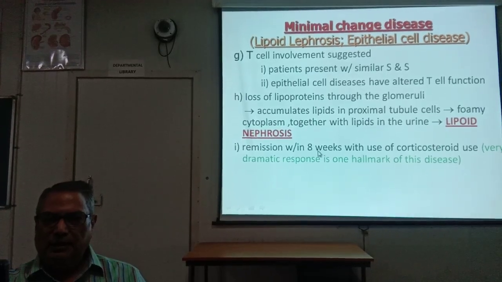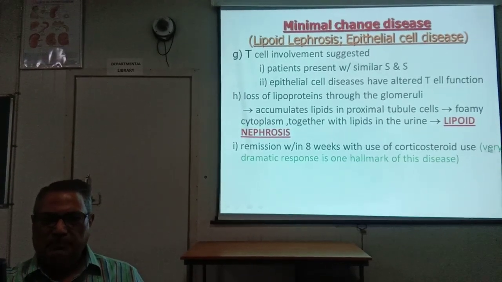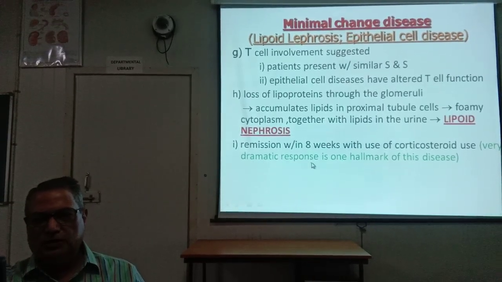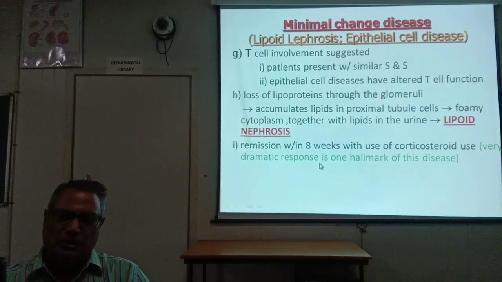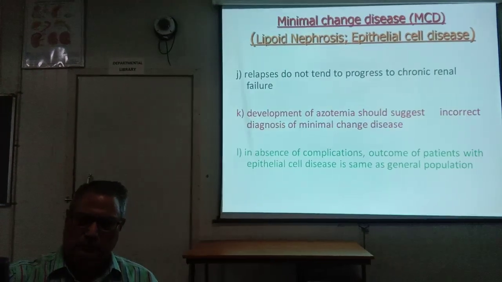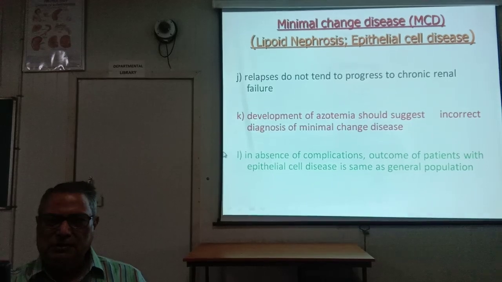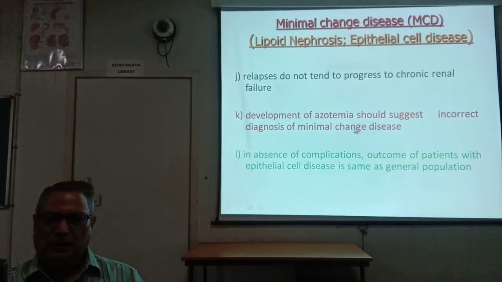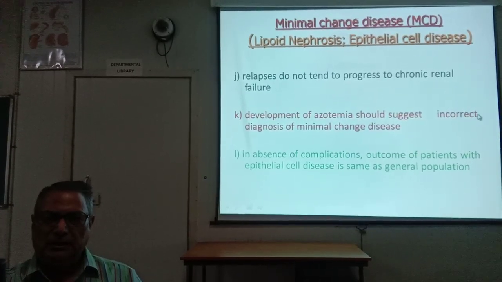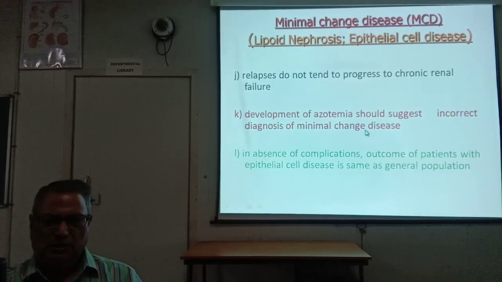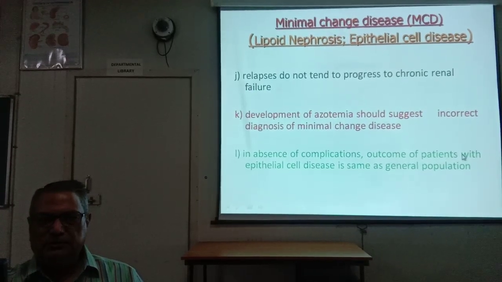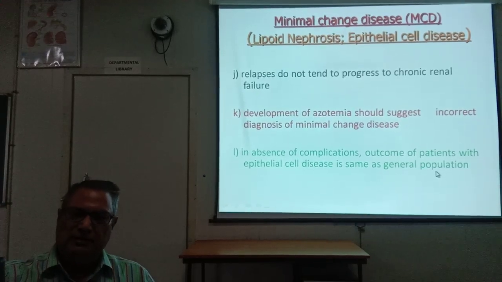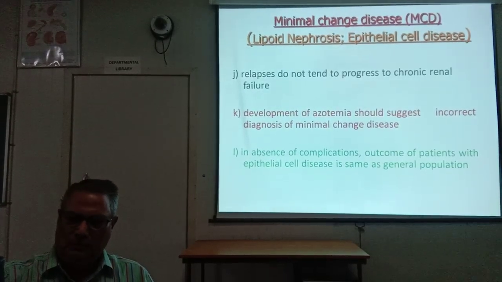There is remission within 8 weeks with the use of corticosteroids. Very dramatic response is the hallmark of the disease following corticosteroid therapy. Minimal change disease does not tend to relapse or progress to chronic renal failure. Development of azotemia suggests an incorrect diagnosis of minimal change disease. In the absence of complications, the outcome of patients is the same as the general population. That is, the prognosis is very good.